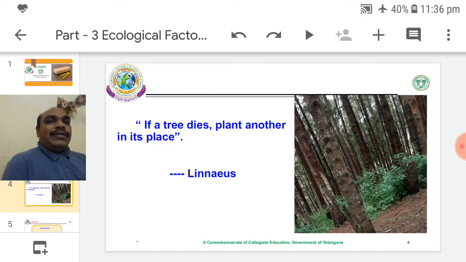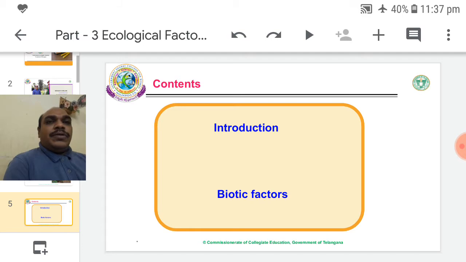If a tree dies, plant another in its place. That was said by Carolus Linnaeus. Only then are the plants compensated in number as well as retaining an equilibrium in the environment. So today, let us discuss a brief introduction as well as a detailed explanation of the effects of biotic factors on vegetation.